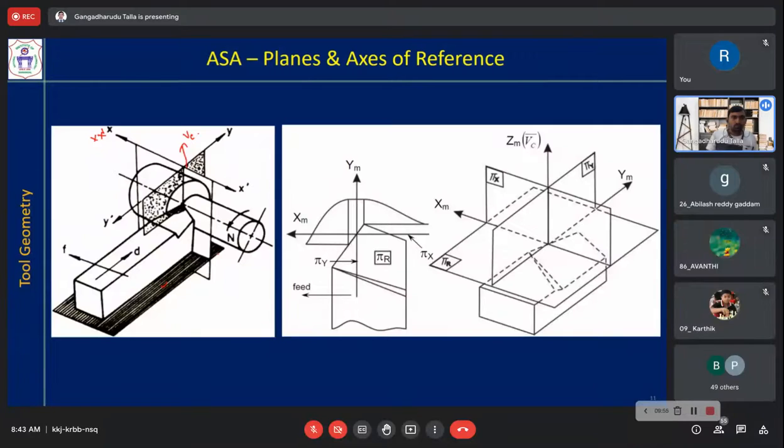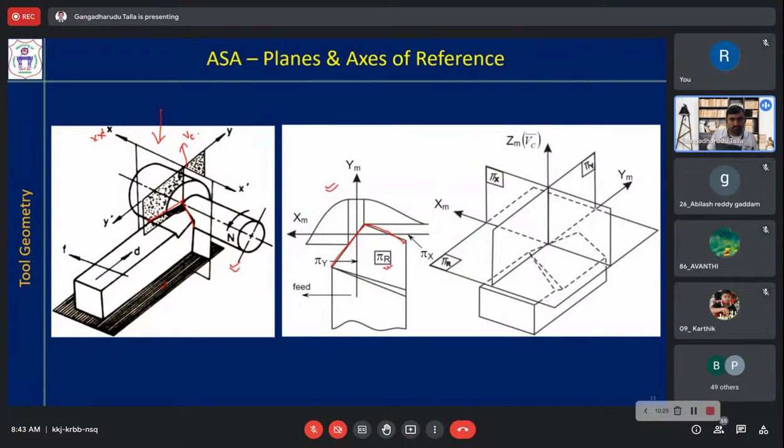And you will view the tool on all these three planes. Then you will represent various angles. Now let us consider this. If you see the tool from the top, this is one edge, this is another edge. Those edges are shown here. Then different planes will look like that.